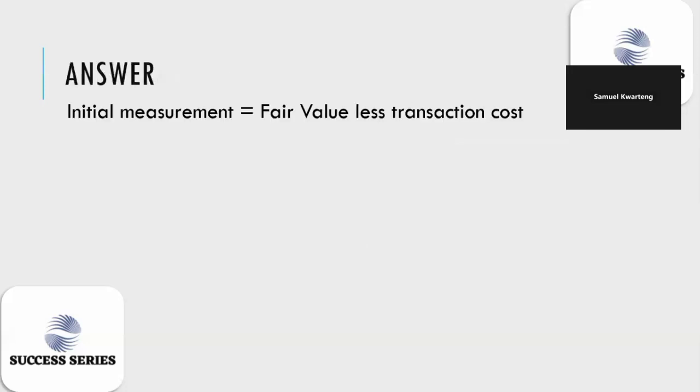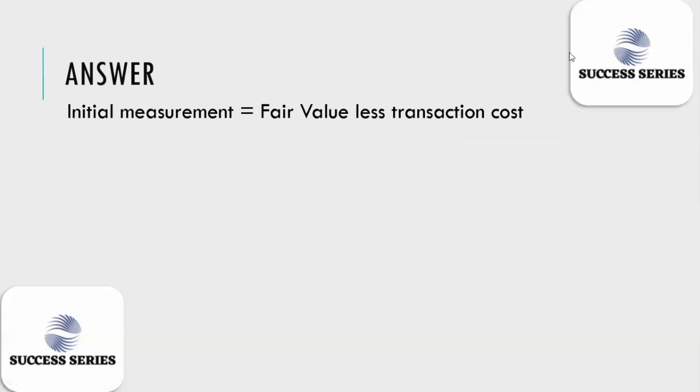So the initial measurement is our fair value less the transaction cost. How do we get fair value? Fair value is price times quantity. The price per share was 1 Ghana cedi, and the quantity of shares was 10 million. So it's going to be 10 million multiplied by 1 Ghana cedi.